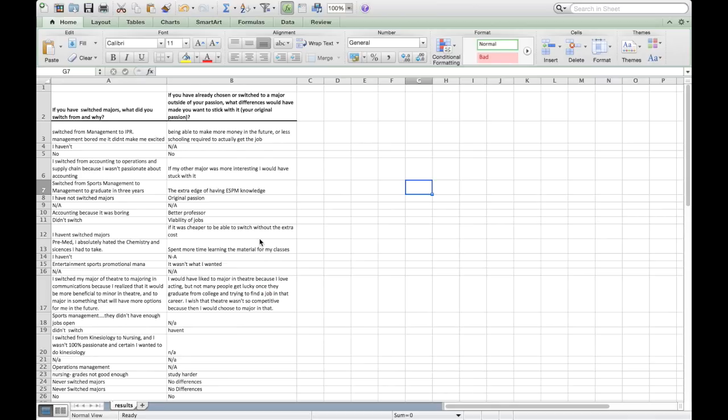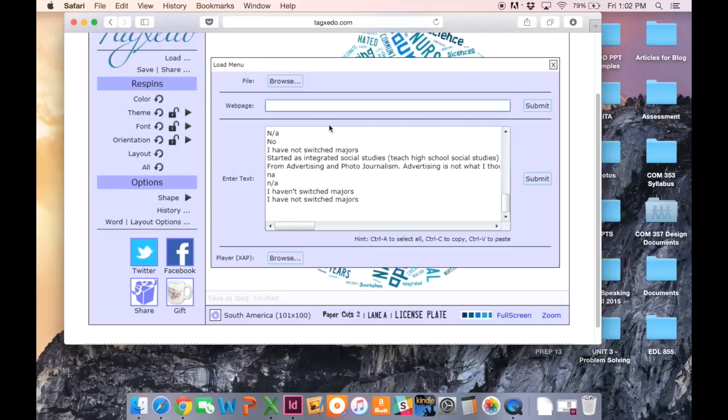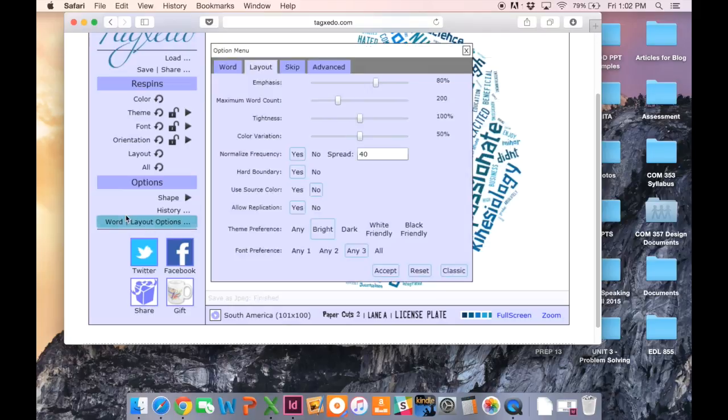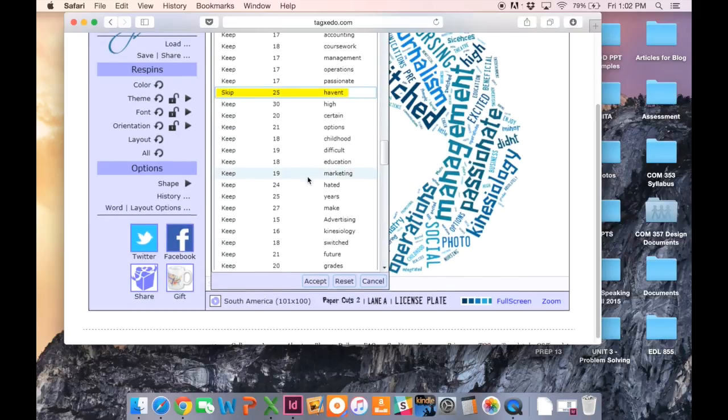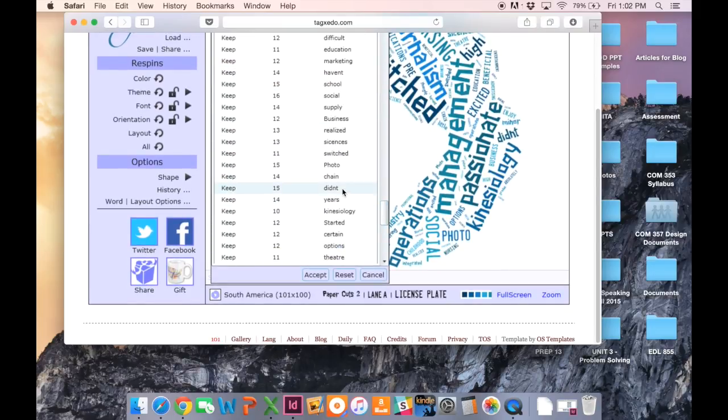Question 1B is make sure you copy and paste the response to each question in a separate Google document. Okay, and the reason why is because we want to try to put those into a word cloud, and we do that by going to load. We copy and paste it in here from the Google Doc. Then we go to word layout options, and we go to skip, and we click any of the words that we know are going to stop us from finding the major themes, which is question 1C.